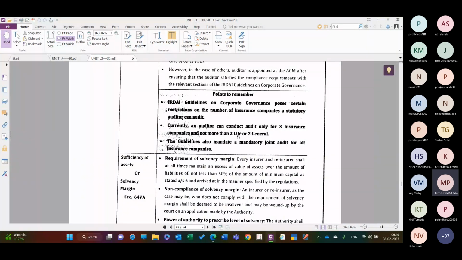Right? So वो maximum 3 इंश्योरेंस कंपनी के कर सकते हो, और 3 में से भी 2 लाइफ इंश्योरेंस एंड 1 जनरल इंश्योरेंस, so total 3, or either 2 general or 1 life insurance, right? So in case of life maximum 2, in case of general maximum 2, but in combination of life and general total should be 3. Am I clear to all of you?